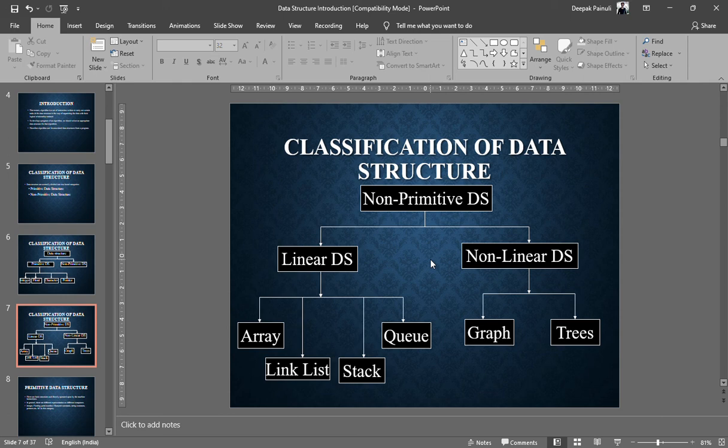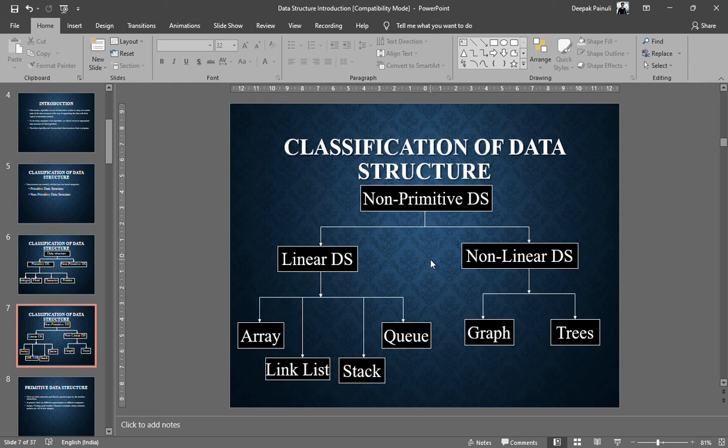So in the linear data structure we have four categories: array, linked list, stack, queue. These all come under linear data structure, and in non-linear data structure we have graphs and trees. So in the linear ones, array, linked list, stack and queue, you are going to store your data one after another, right?